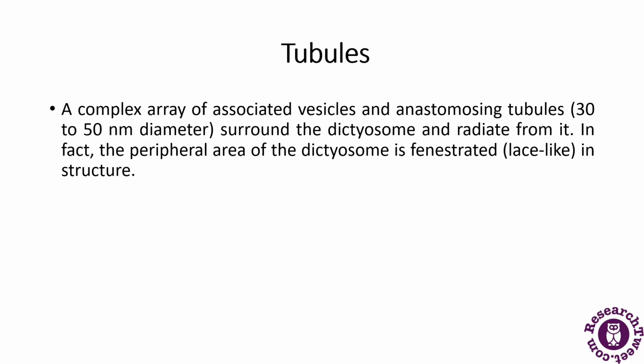Next is about the tubules. What is a tubule? A tubule is a complex array which is associated with vesicles and anastomotic tubules that surround the dictyosome and radiate from it. So there is a peripheral area of the dictyosome which is fenestrated in structure. So this is what the tubule is.